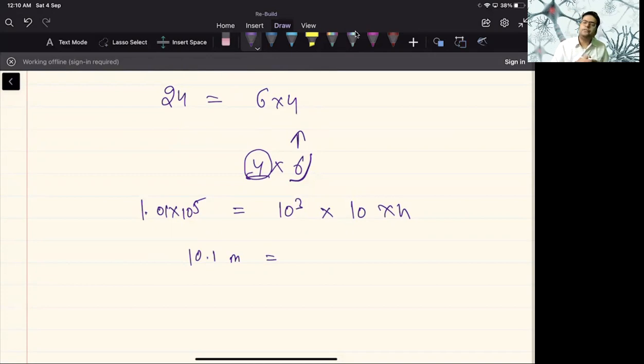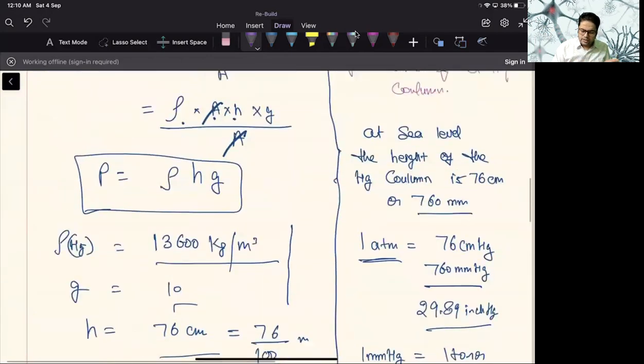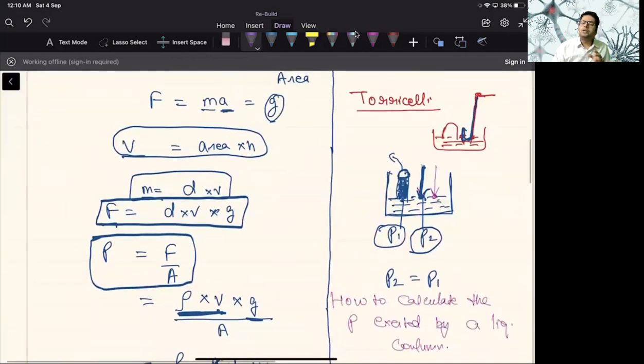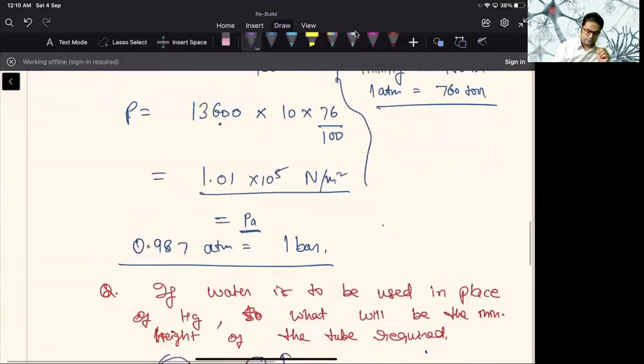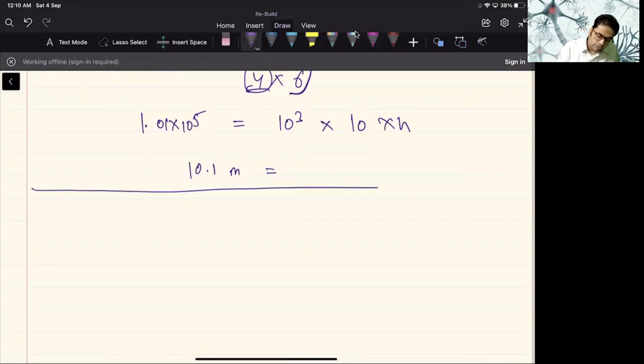So you need a tube of this much height. Let me tell you, in case of mercury, how much is required? 760 millimeter. Now we need 10 meter of tube if we consider water as the liquid. So it's better to use mercury. And mercury will help us in many other ways. As it is densest, it will not form vapors, so our vacuum will not be disturbed. Fine. Because the density of mercury is highest, and mercury being a metal will not vaporize easily. Okay, so this is how you can solve this.